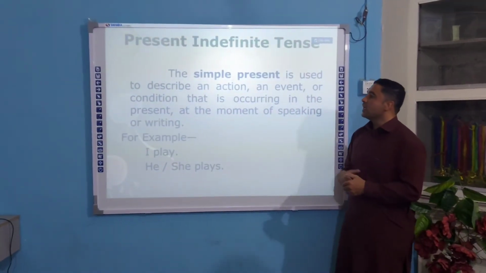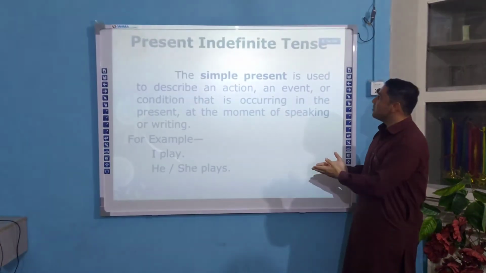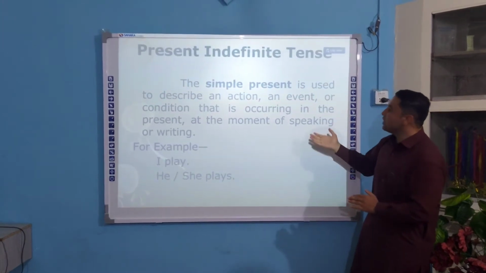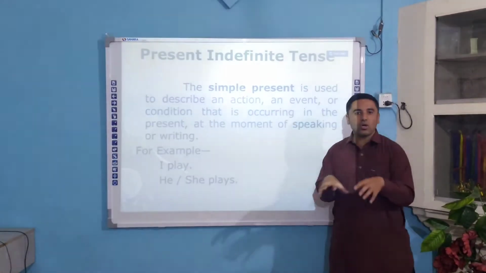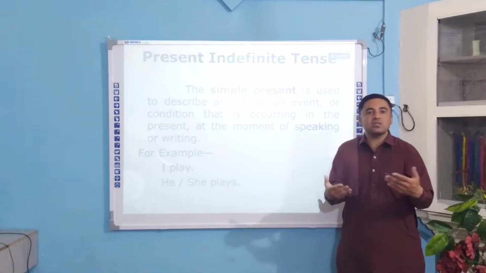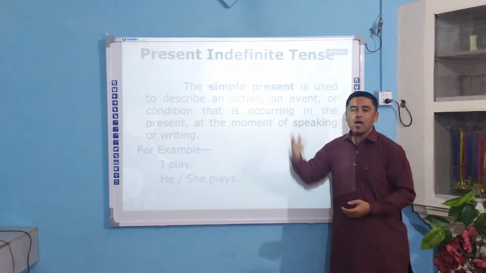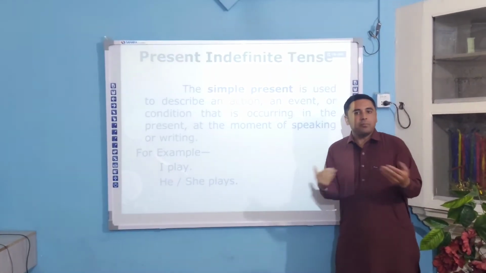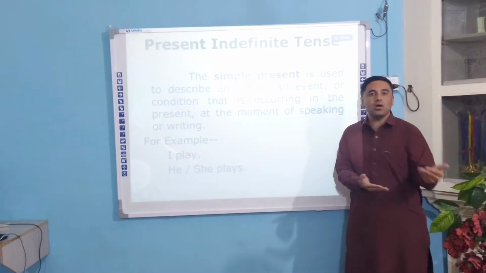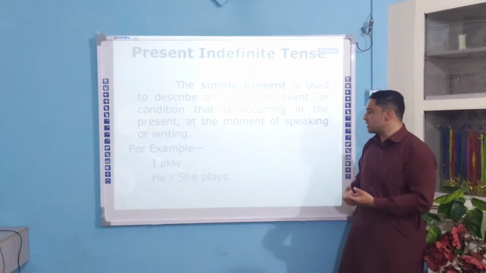So for example, it describes what? An action. The present simple tense or the present indefinite tense describes the action, event or condition that is occurring or taking place in the present, or our daily routine, universal truth. It is called present simple tense. Like for example, you can say, I play. Now for example, Ali writes, they work, we enjoy. So all these are the present tense examples.